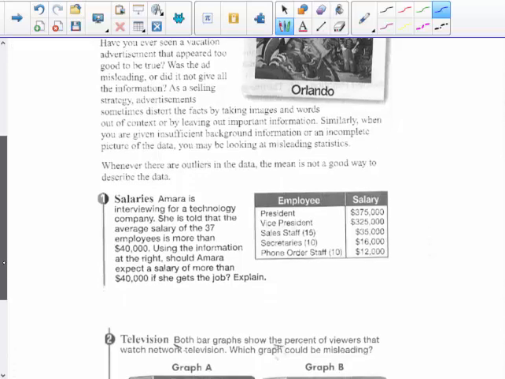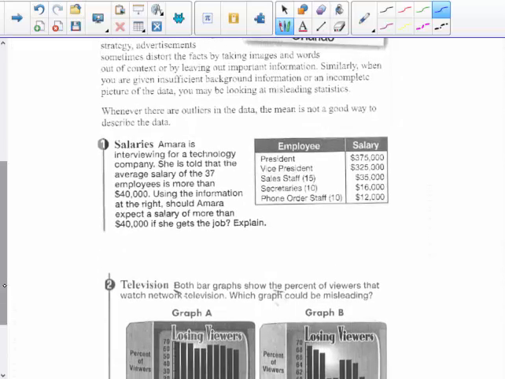Whenever there are outliers in the data, the mean is not a good way to describe the data. When there are outliers, you should be using the median. We talked about what best measure of central tendency to use. When there are outliers, that's the median.